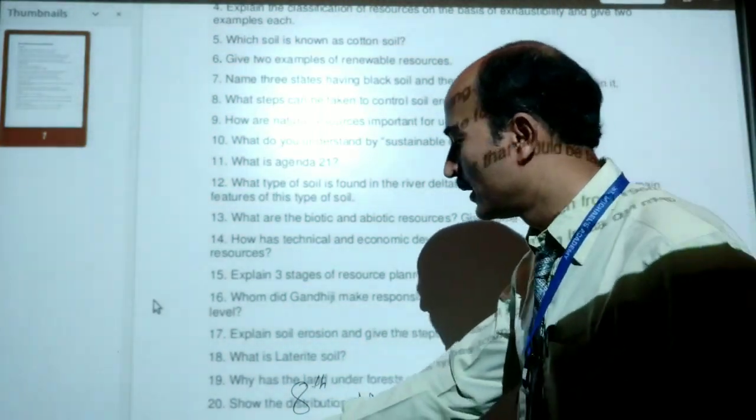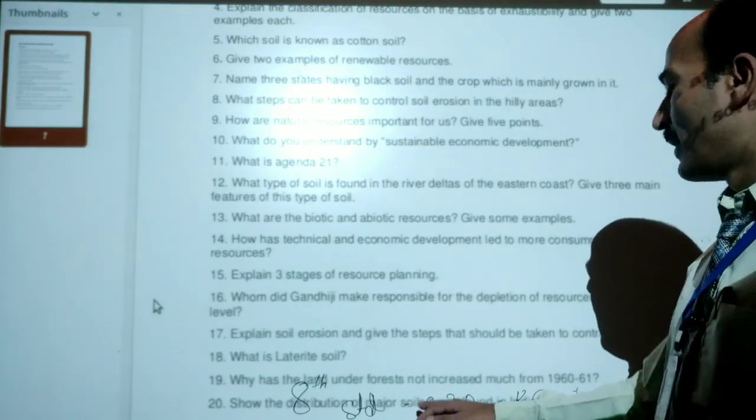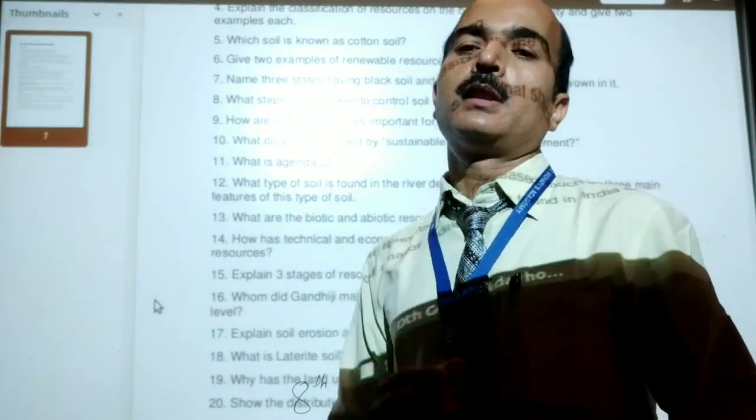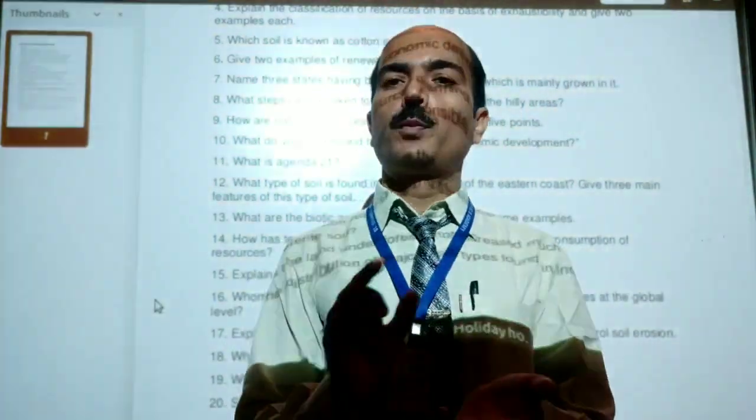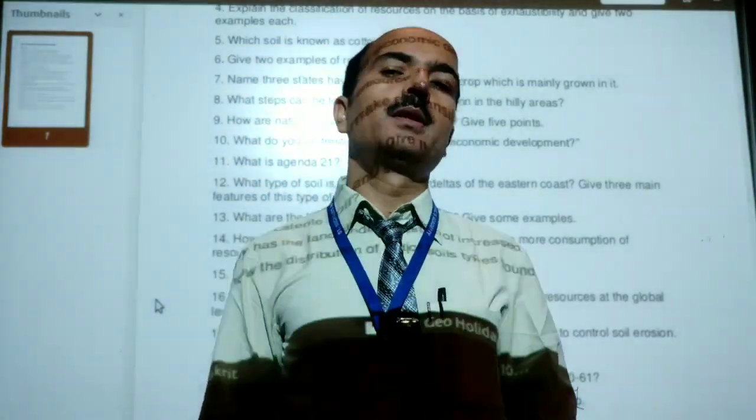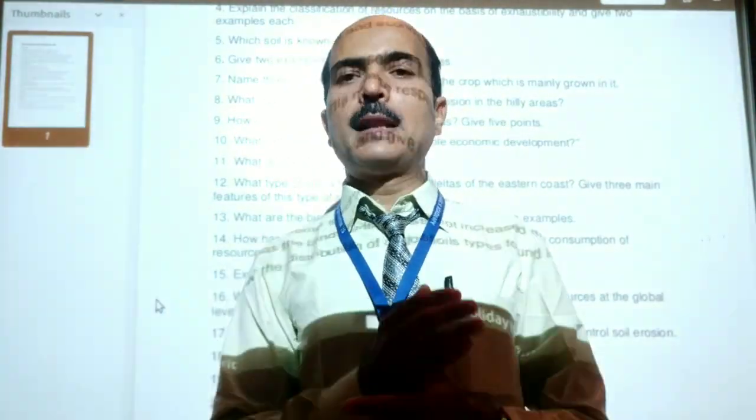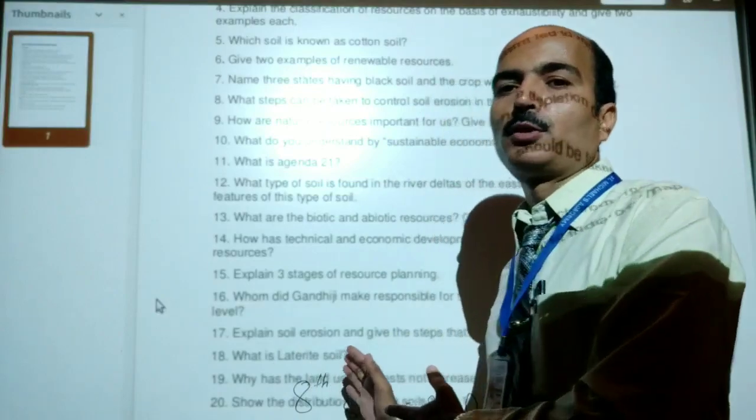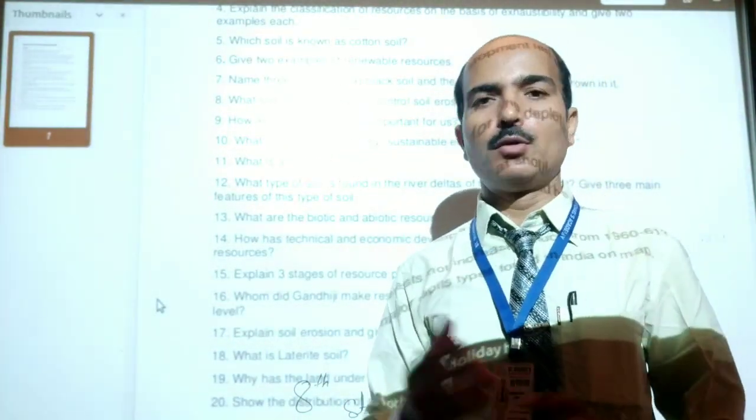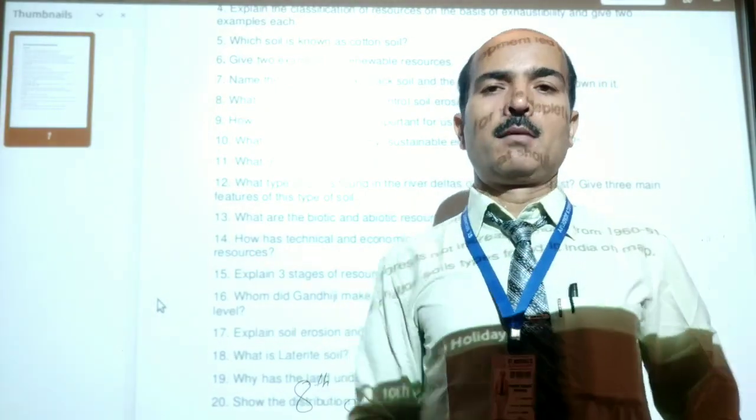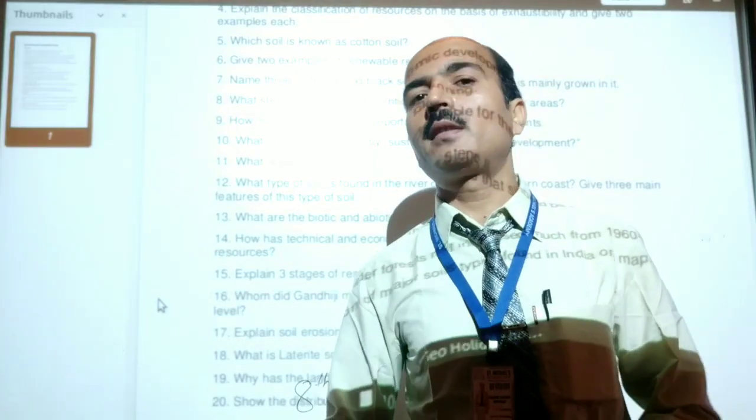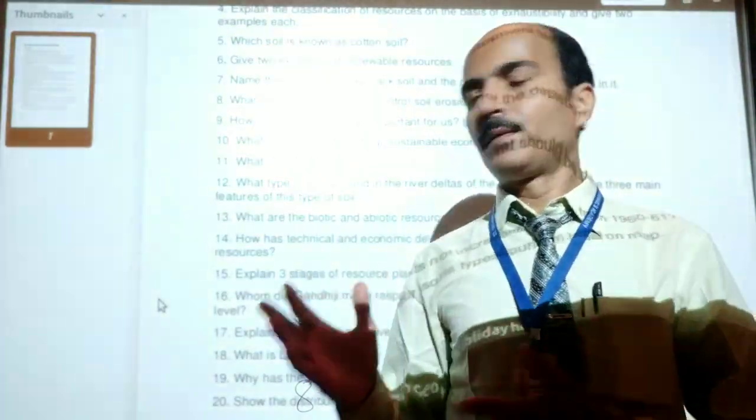And the last question is, show the distribution of major soil types found in India on a map. Dear students, this is map work. You have to purchase 1 sheet of map from the market, or if you can draw it yourself, you can do that. And on that map, you have to show the distribution of soil, meaning which soil is found in which area of our nation. The same map is given in your textbook. You can go there for reference, take benefit from that map, and make it.